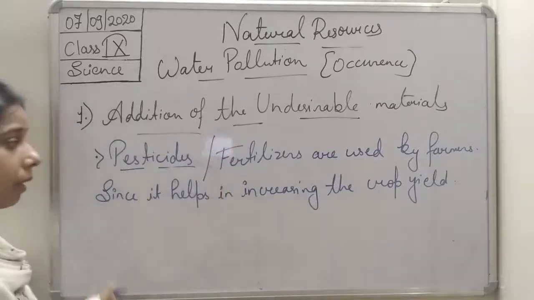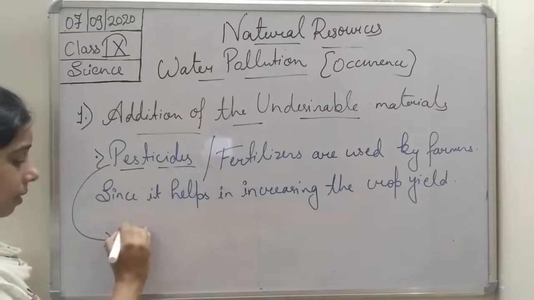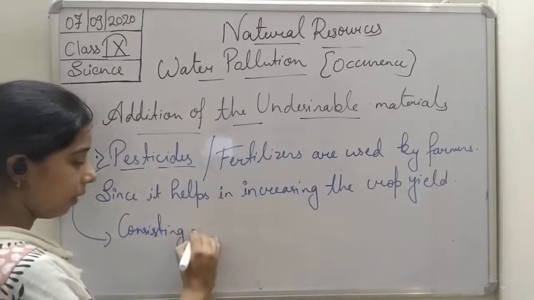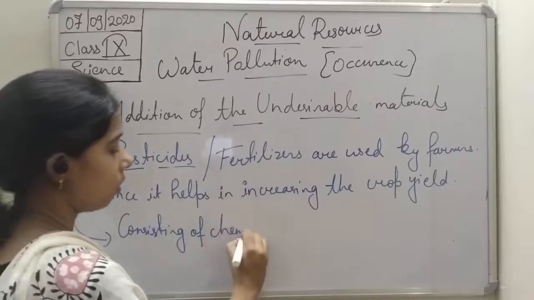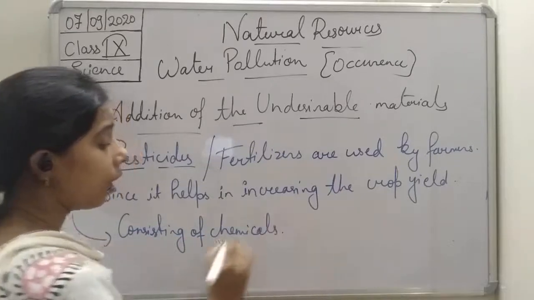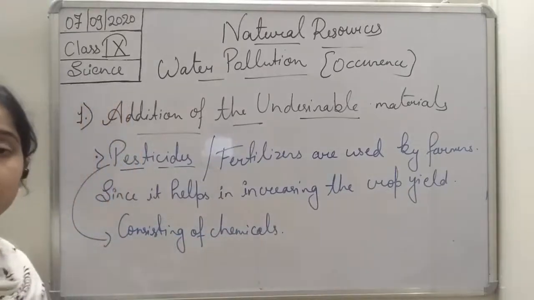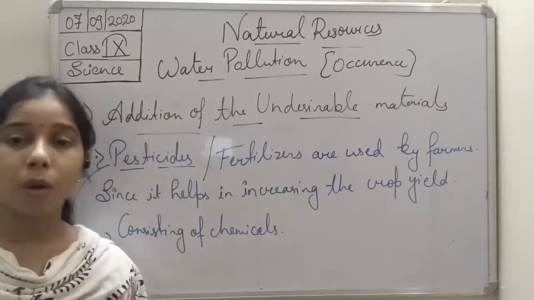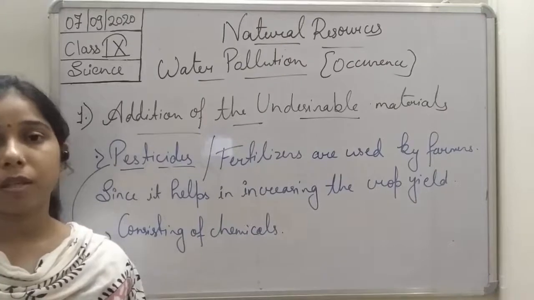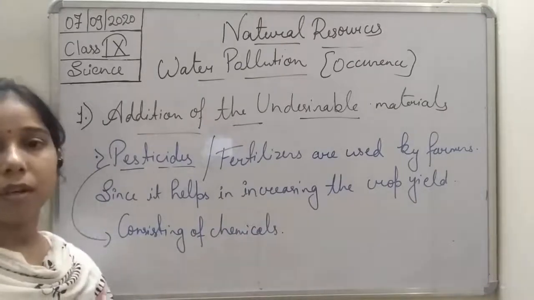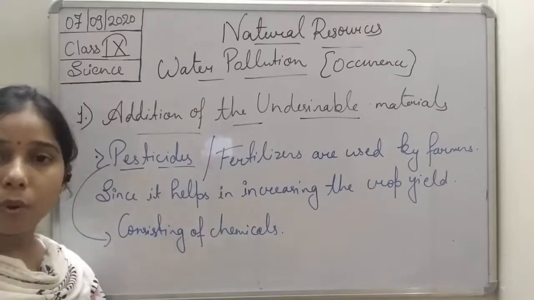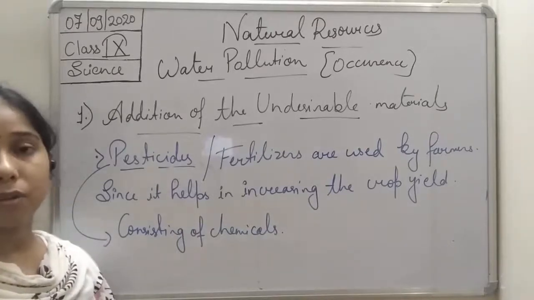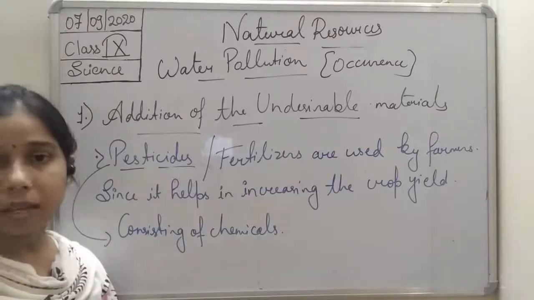But you know that since these consist of chemicals, what happens, students? They mix with the soil. When rainfall occurs or when water is thrown onto the soil, this water along with the rainwater goes to the river water and mixes with it.